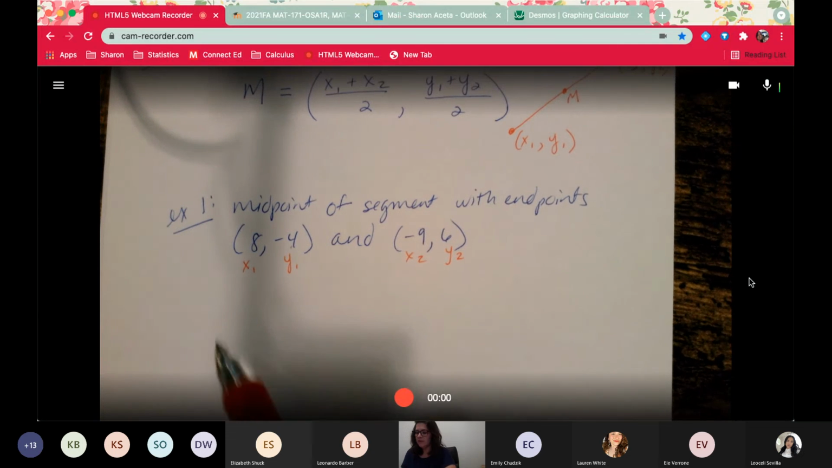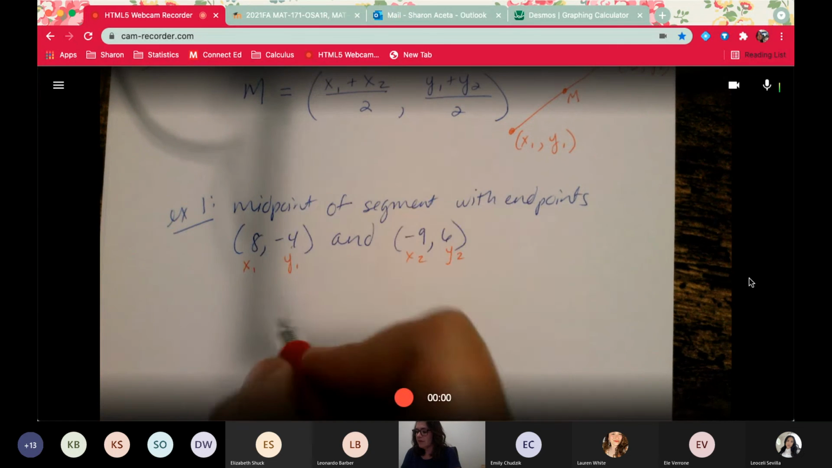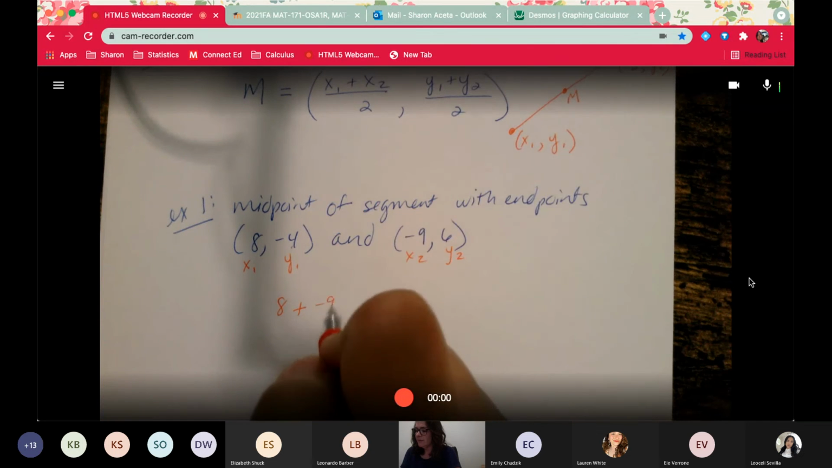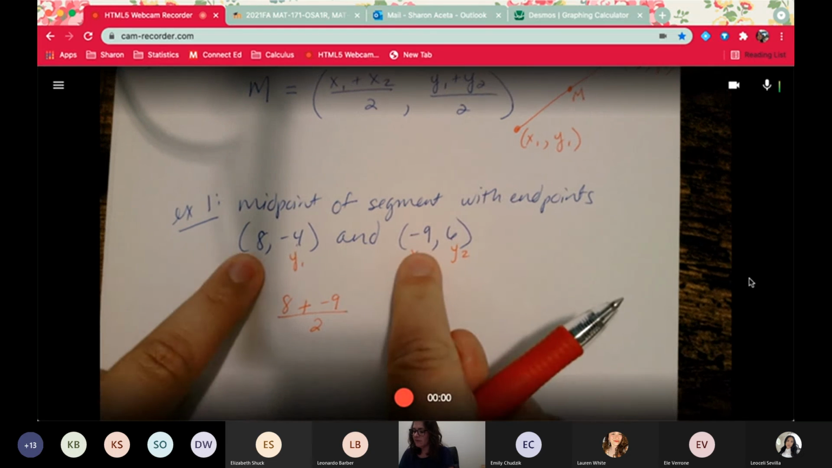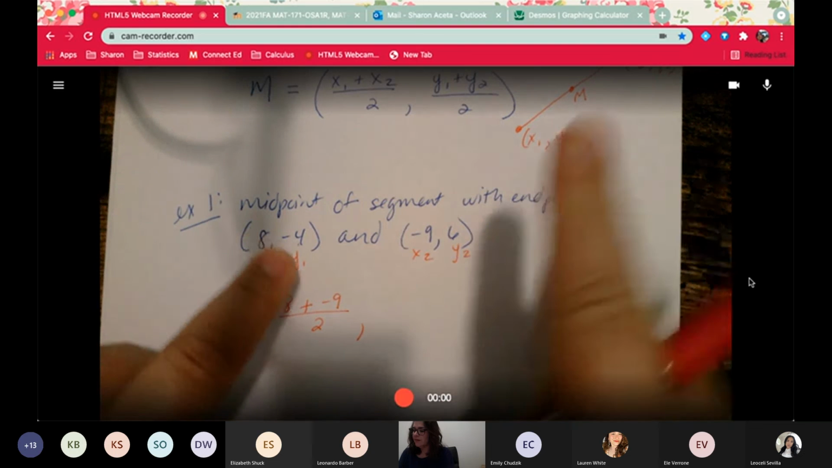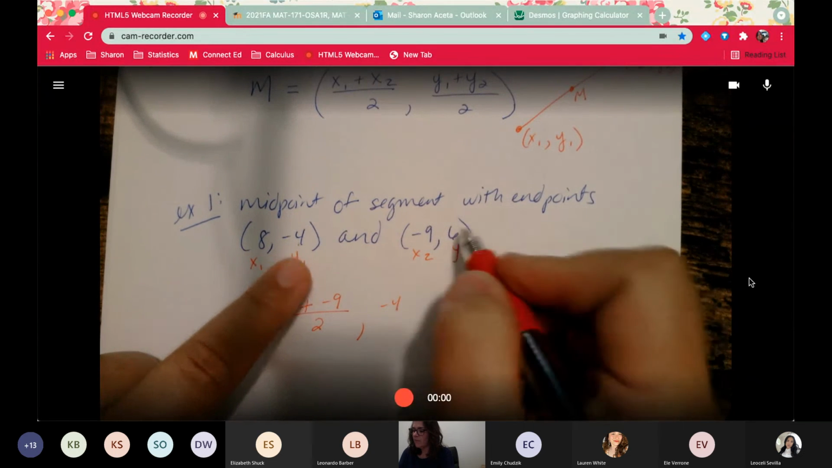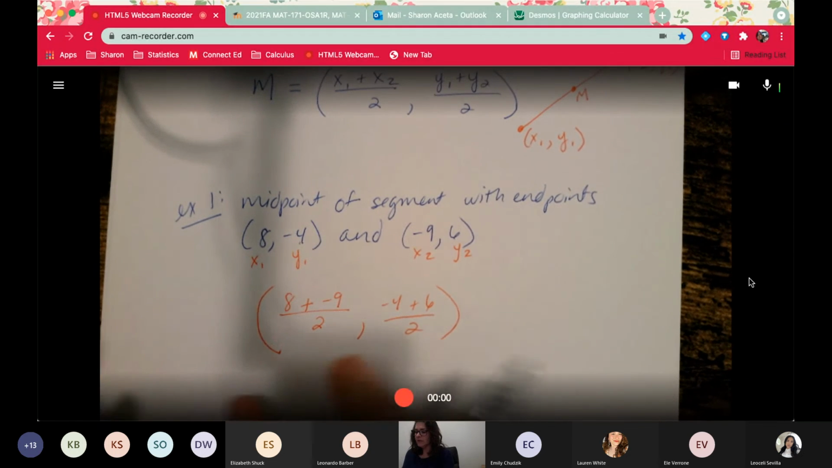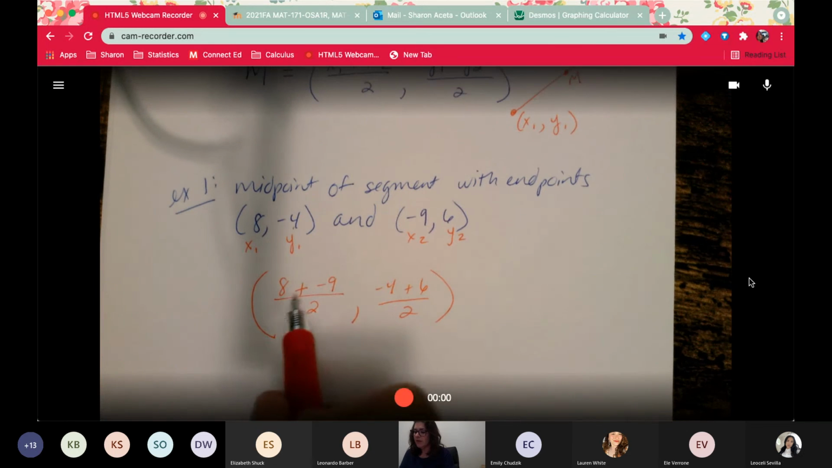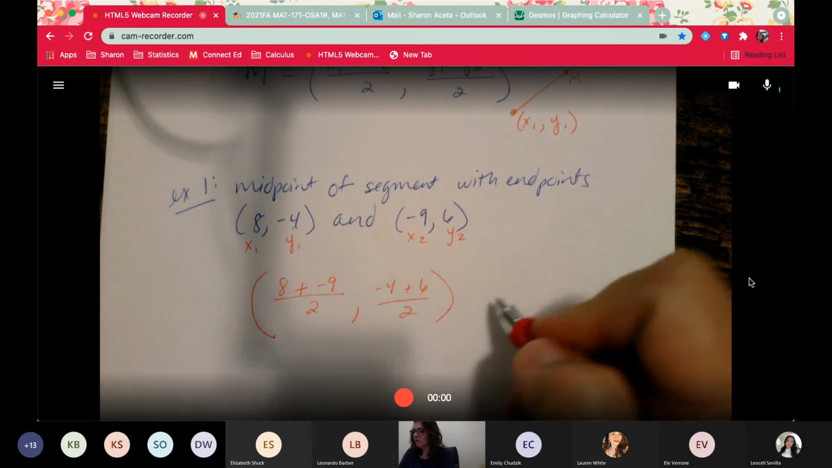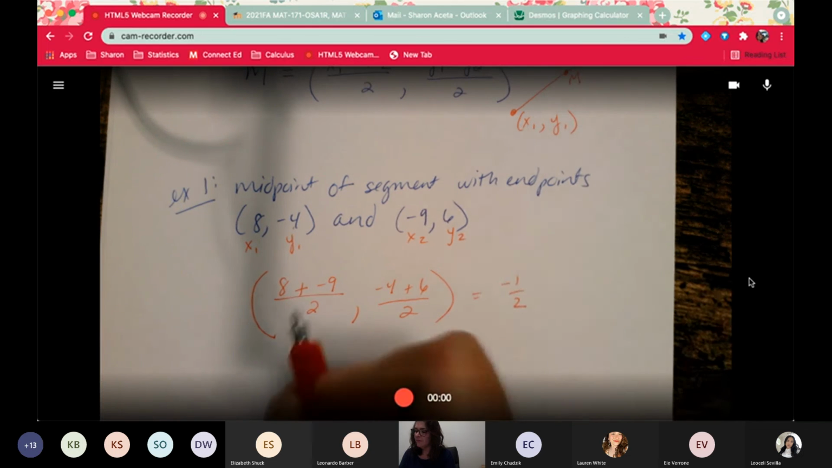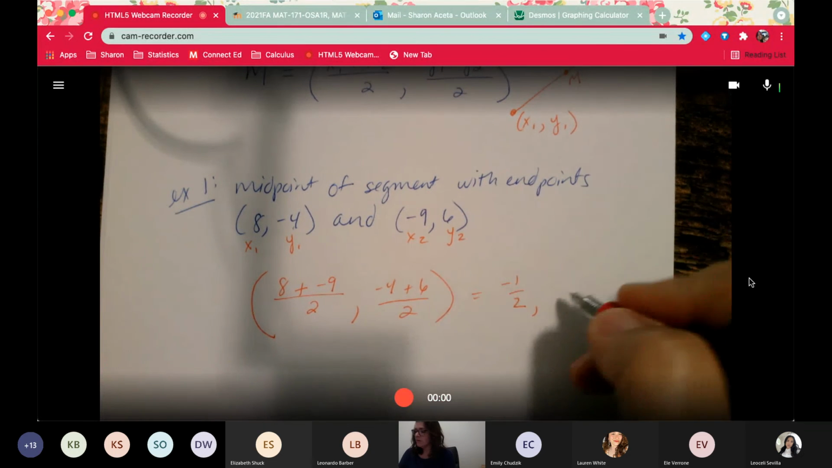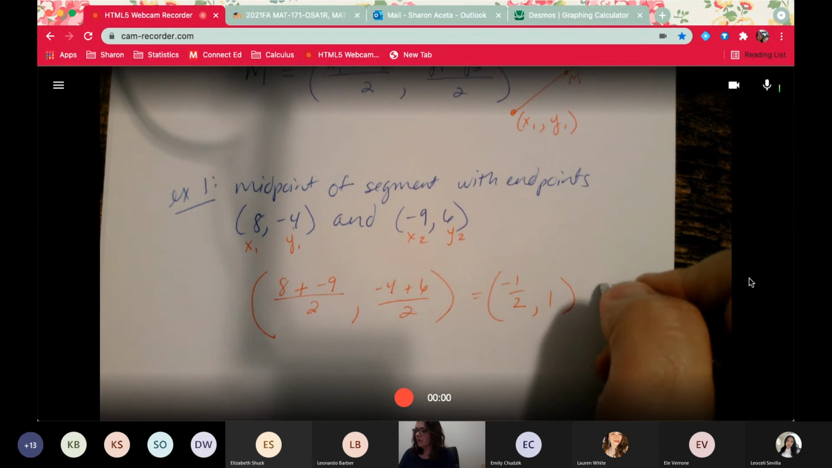It works itself out. So x1 is 8 plus x2 is -9. And you're going to divide that by 2. So you add your x's divided by 2. Then we add our y's, -4 plus 6 and divide by 2. And it's a coordinate. It's one whole number for the x and one whole number for the y. So 8 plus -9 is -1. So I have -1/2 is this x value. And then -4 plus 6 is 2, divided by 2 is 1. So that is my midpoint right there.